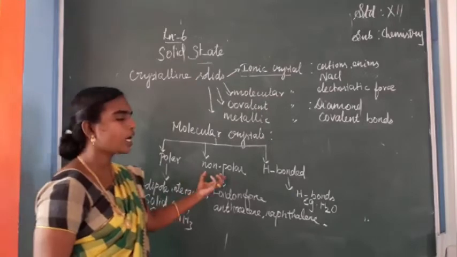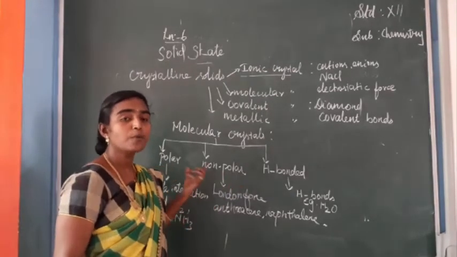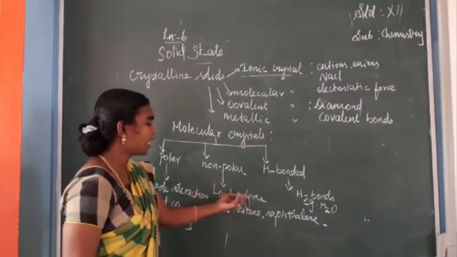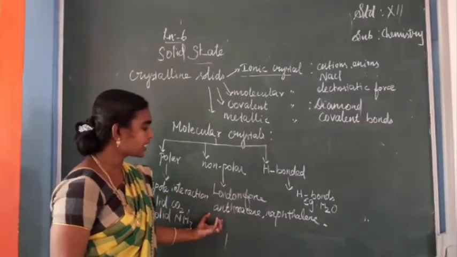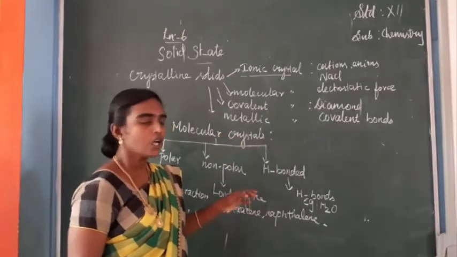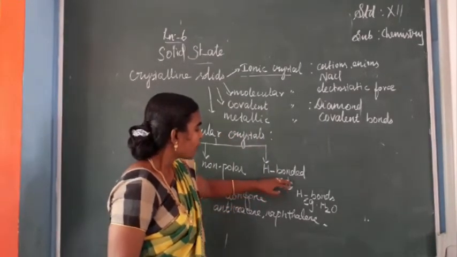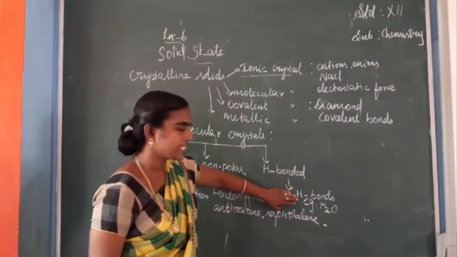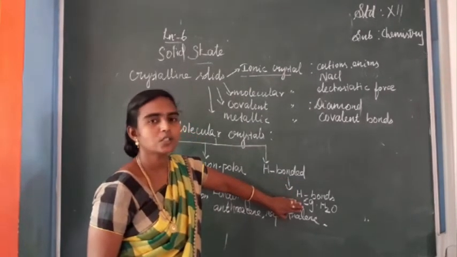In non-polar molecular crystals, constituents are linked together by London force. Examples: anthracene and naphthalene. In hydrogen bonded molecular crystals, constituents are linked together by hydrogen bonds. The example is water.